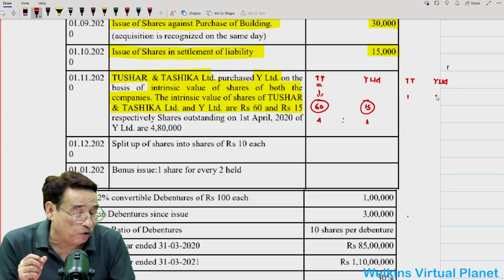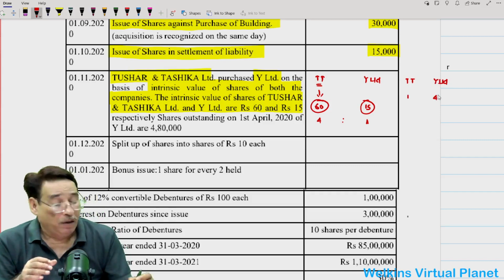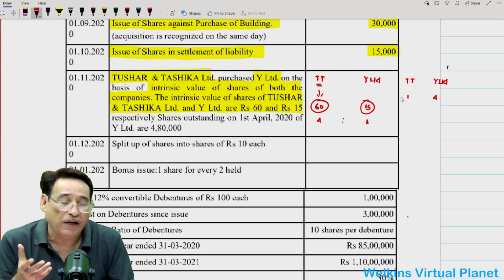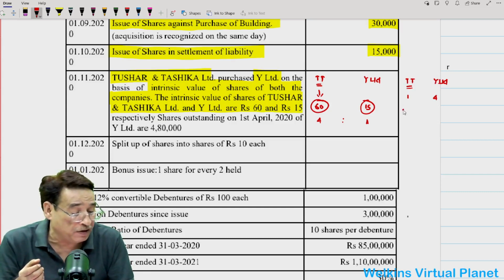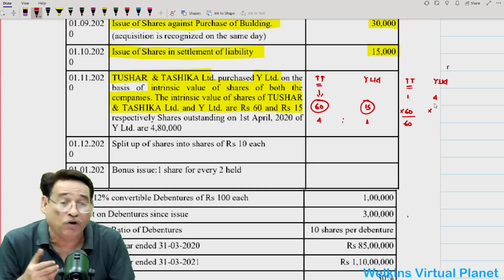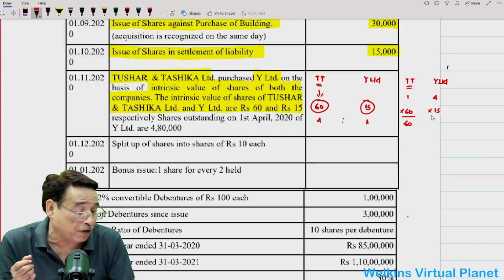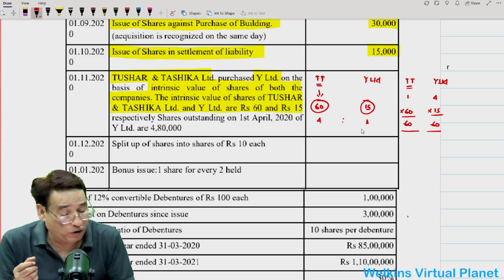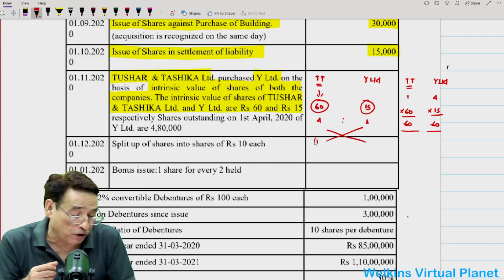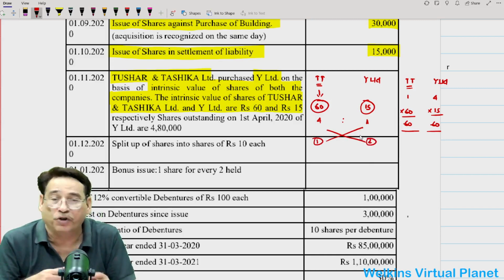That is the meaning of 4:1. And that means for your 4 shares, we are going to issue you only 1 share. Why? Because our share's intrinsic value is 60. We are going to issue you only 1 share. So 1 into 60 is equal to 60. And intrinsic value of your 4 shares at the rate of 15 per share is equal to 60. So whenever you get the ratio, simply crisscross it so that you get a better idea. It means for your 4 shares, we are going to issue you only 1 share.